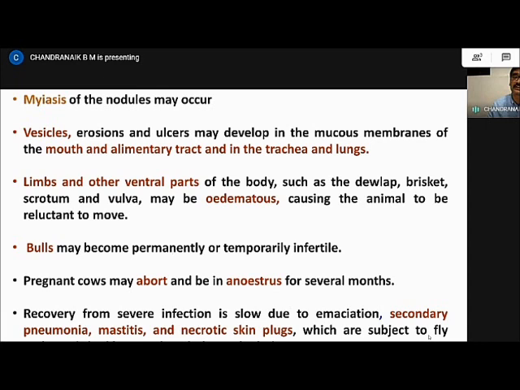The bulls, especially in breeding stations, can become permanently or temporarily infertile, because lesions are seen on the genitals and testicles as well. Pregnant cows abort and may be anestrus for several months, because metritis and lesions are seen in the uterus and other reproductive organs.